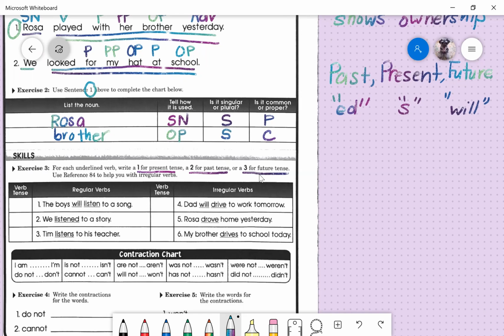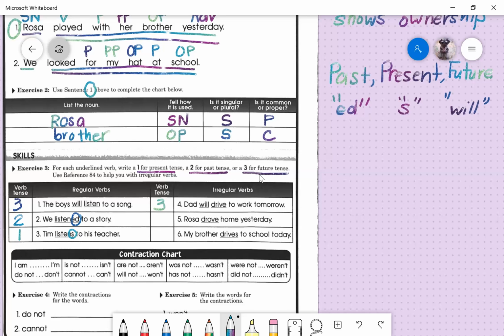So number 1, the boys will listen to a song. Will is in the sentence. They haven't listened to a song yet. They will in the future, so we're going to write 3. Number 2, we listened to a story. Listened has an ED, which gives you a hint that listened happened in the past. We're going to go with number 2. Number 3, Tim listens to his teacher. You have an S here. That's your present tense hint, okay, which we'll put for number 1. Number 4, Dad will drive to work tomorrow. Will is in your sentence. That'll tell you a hint for future tense, so 3.